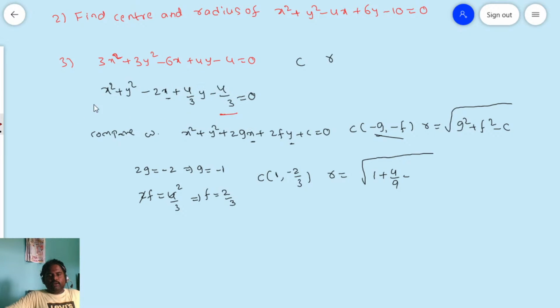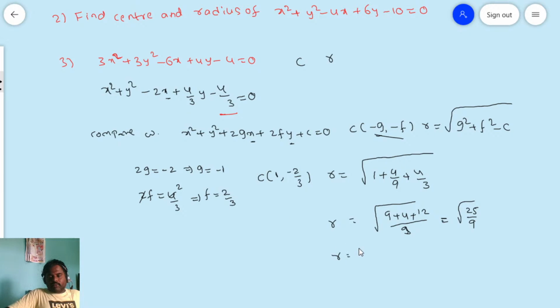Now write down this minus 4 by 3. Then you will have minus of minus, plus 4 by 3. So you have to simplify this. What is the LCM I have? 9. So square root of 9 plus 4 plus, 3 fours are 12 by 3. So the numerator: 9 is the LCM, so this is 9. 9 plus 4 is 13, 13 plus 12 is 25. Square root of 25 by 9. If you simplify, in the numerator you can write 5 square, in the denominator you can write 3 square. Hence the radius r is equal to 5 by 3.